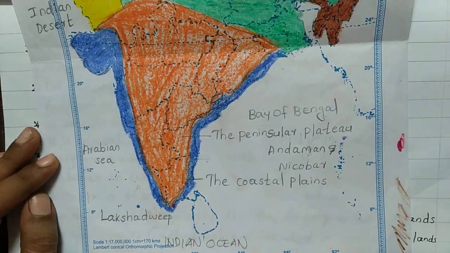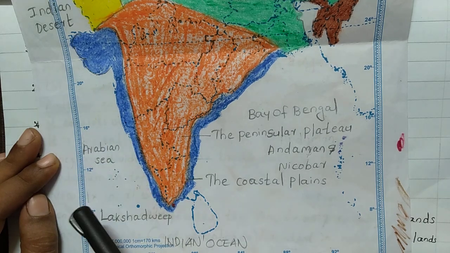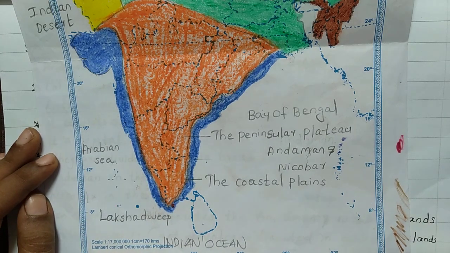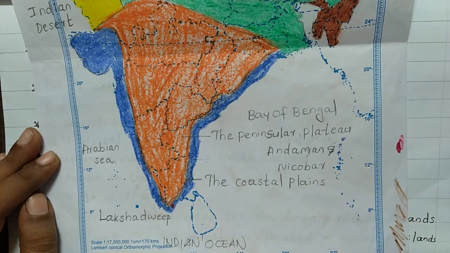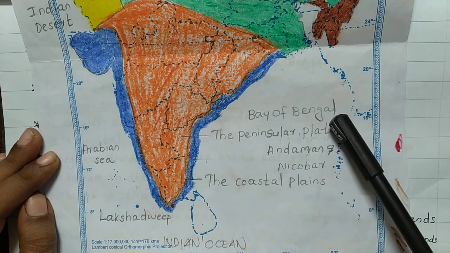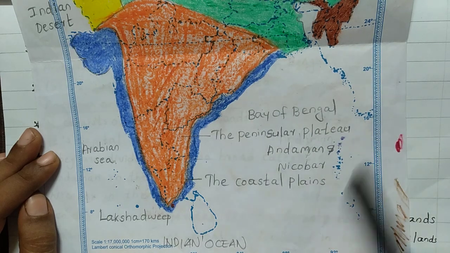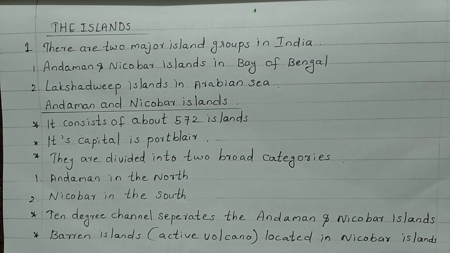And we can see our Lakshadweep here. Lakshadweep is situated in the western side, and it is in Arabian Sea. And here you can see our Andaman and Nicobar Islands. They are situated in Bay of Bengal, that is eastern side. There are 2 major island groups in India, Andaman and Nicobar Islands in Bay of Bengal and Lakshadweep Islands in Arabian Sea.